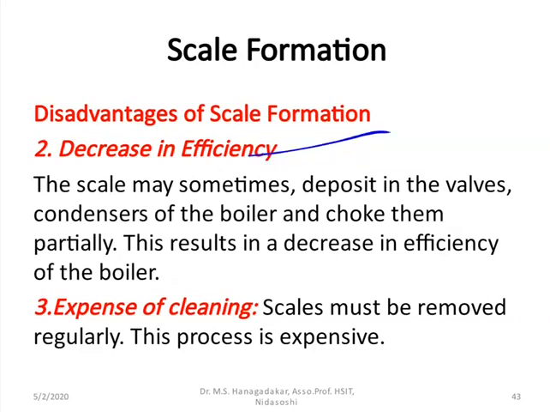The scale may sometimes deposit in the walls or in the condensers of the boilers and choke them partially. This results in a decrease in the efficiency of the boilers.